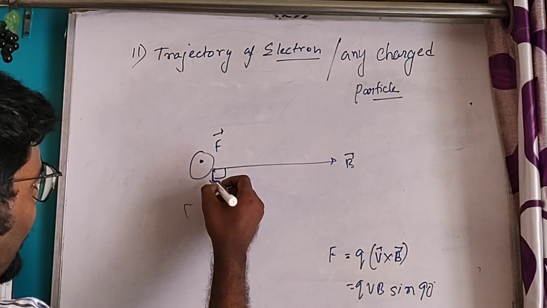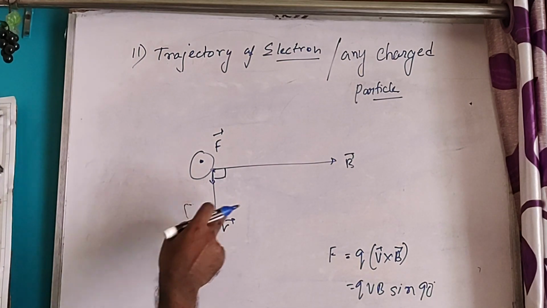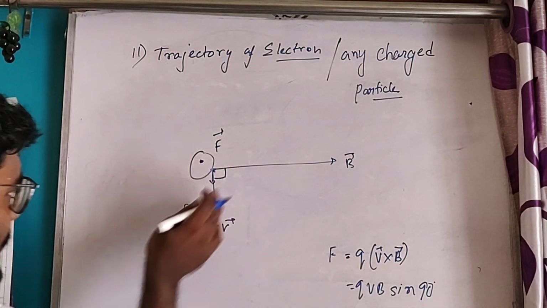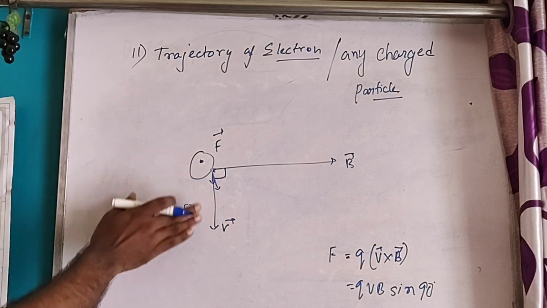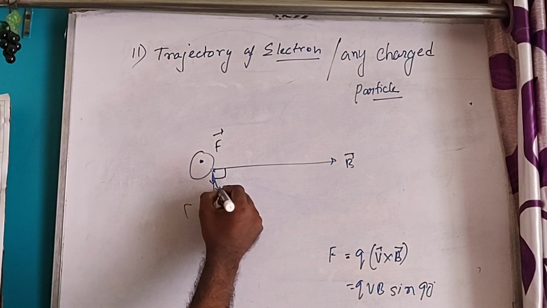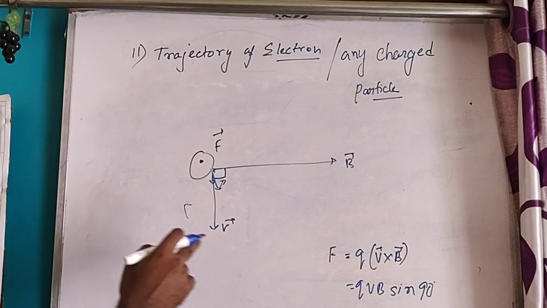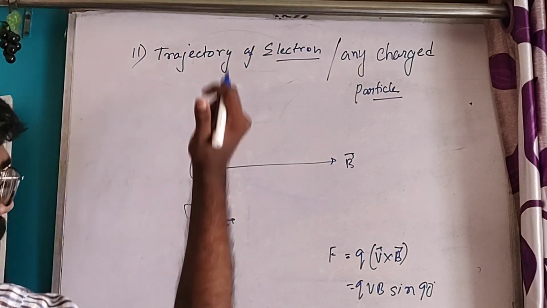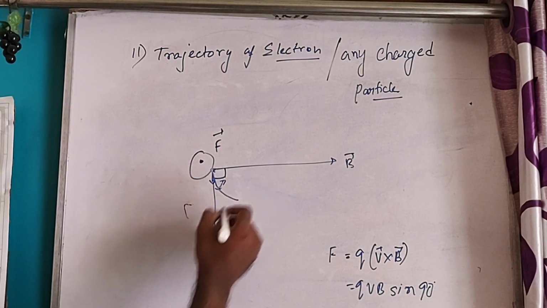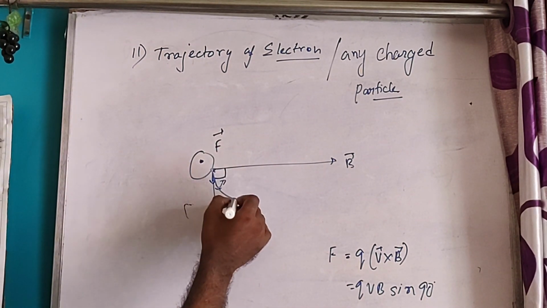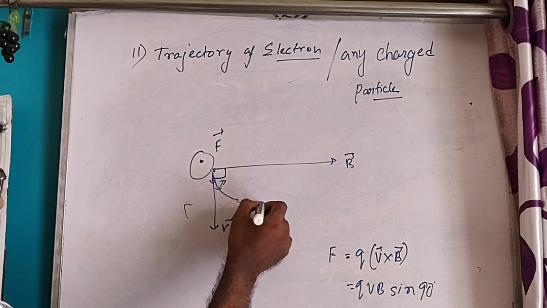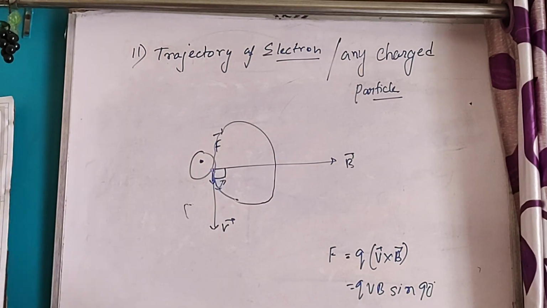In the same way, at every point the force will be directed outward of the plane. Think in 3D format, it comes outward. At this point, again it will experience a force outward of the plane, and it will move outward again. At this point, again the force will be outward of the plane, so it will move outward. In this way, it will experience a circular motion.